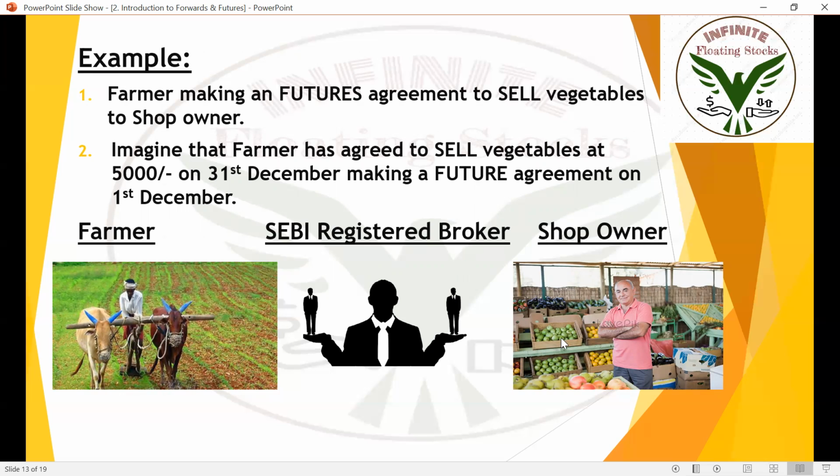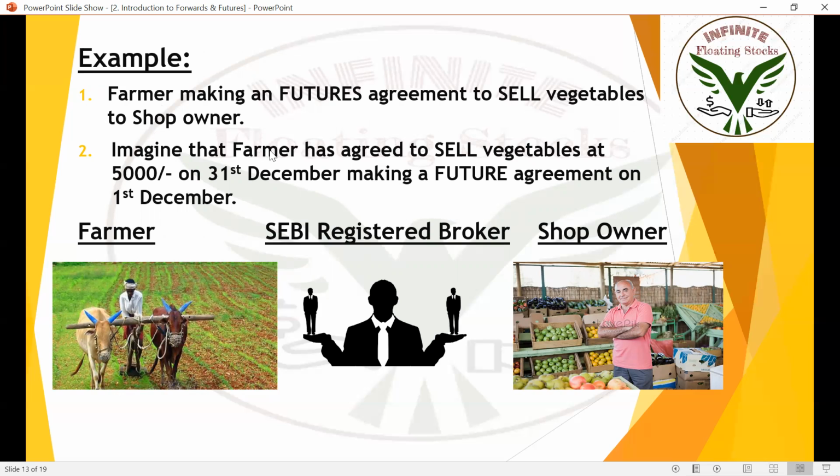So there won't be any fights between each other and there won't be any illegal transactions between each other, and they cannot violate the transaction. They cannot violate the agreement in futures.